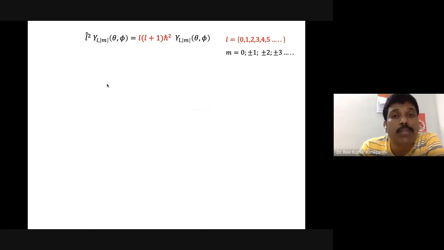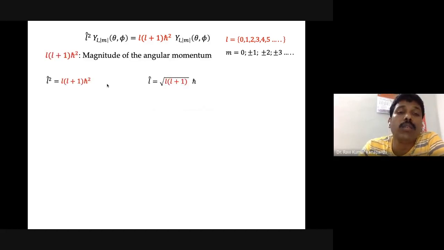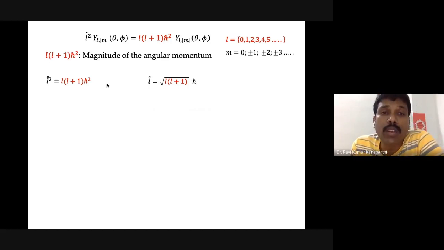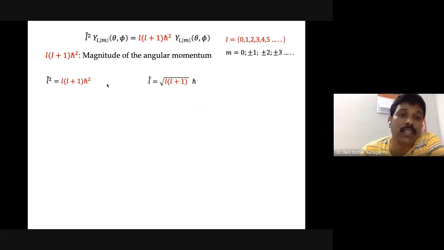When it operates upon the spherical harmonics, we get the eigenvalue of the form L into L plus 1 multiplied by h cross square. Okay, so this is the one eigenvalue we get. Now this particular object, L into L plus 1 multiplied by h cross square, is referred to as the square of the angular momentum, which is actually nothing but the magnitude of the angular momentum.